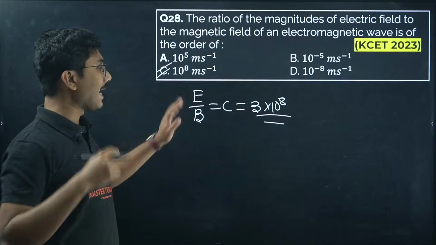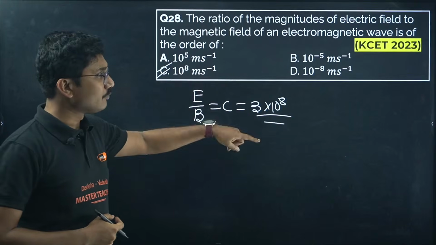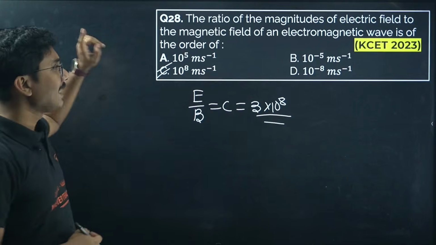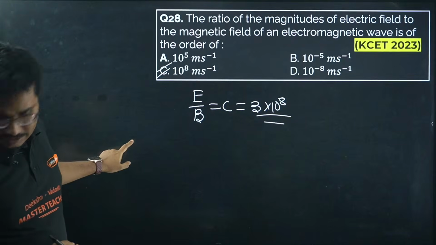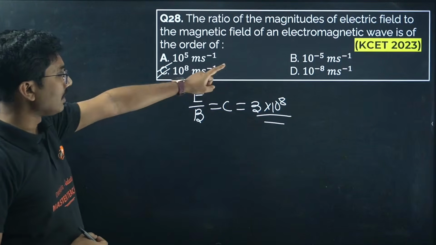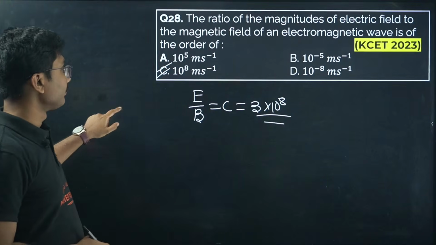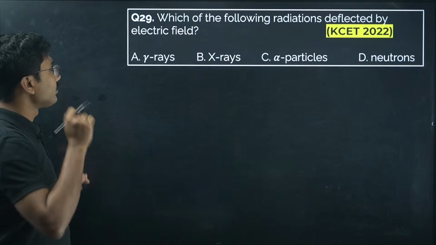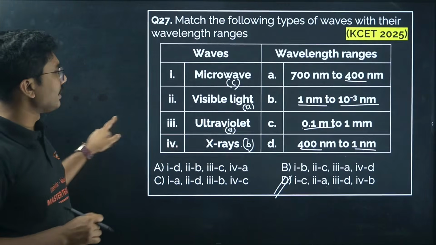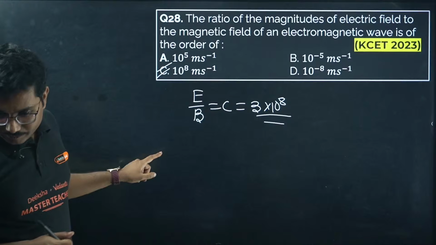If the question were magnetic field to electric field, then it would be 10 to the power of minus 8. It should be option C. The previous question, D was correct. This one is option C.